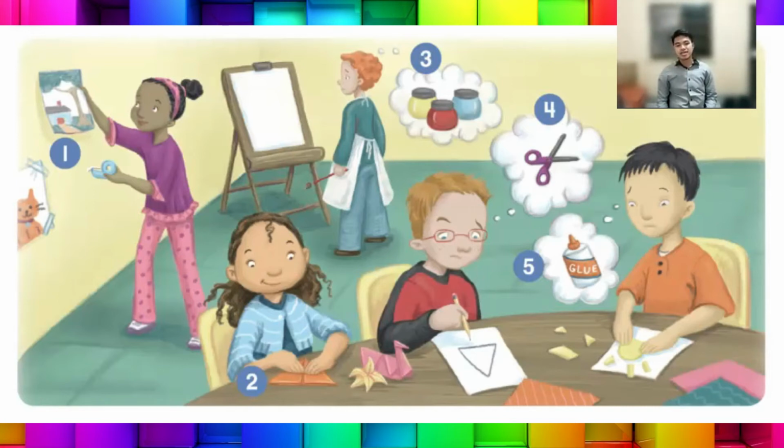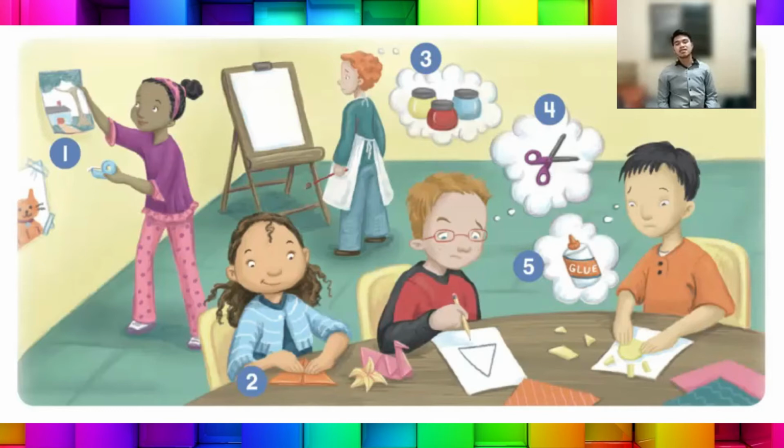For example, in number 1, she has some tape because we can see that she is holding a tape. Number 2, she has some paper because we can see that she is using some paper. Number 3, he doesn't have any paint because he's not holding any paint and he's thinking about it.